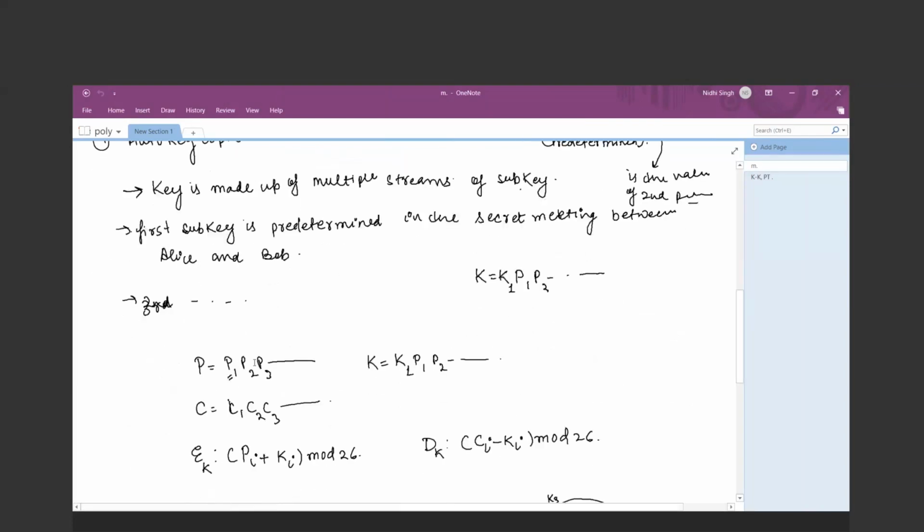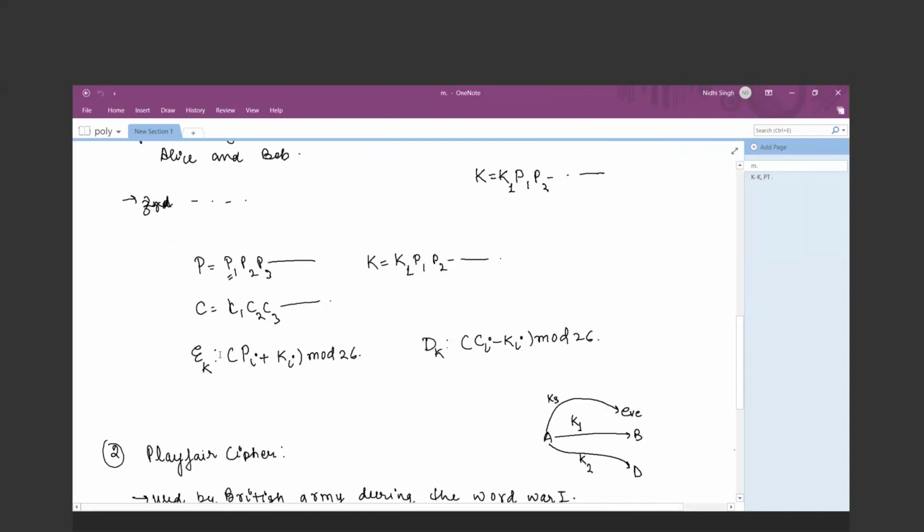So this is your plain text, we are talking about streams, so P1, P2, P3, and we are talking about the positions also in the polyalphabetic cipher. Then your secret key will be K1, that is predetermined, and so on, P1, P2. Your ciphertext will also be in the form of streams, so C1, C2, C3. Your encryption algorithm says that you have to implement the iterative cipher only. Means you take the first alphabet character of the plain text, add the key, followed by the modulo operation.